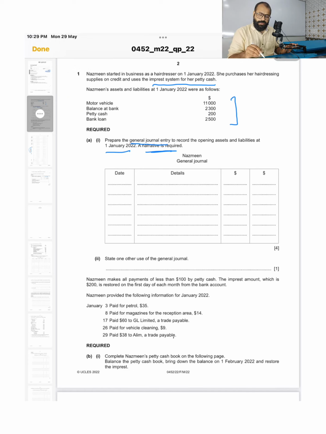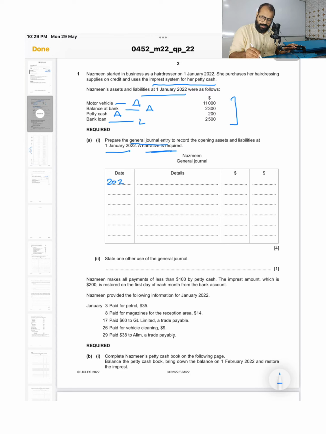Now as on 1st January 2022, some balances are given. Motor vehicle is an asset, bank is an asset, petty cash is also an asset, and bank loan is a liability. So how do we put the opening entry? Whenever we do the opening entry, all the assets are recorded on the debit side, liabilities are recorded on the credit side, and the difference between assets and liabilities is recorded on the credit side in the capital account. So let us do the opening journal entry.